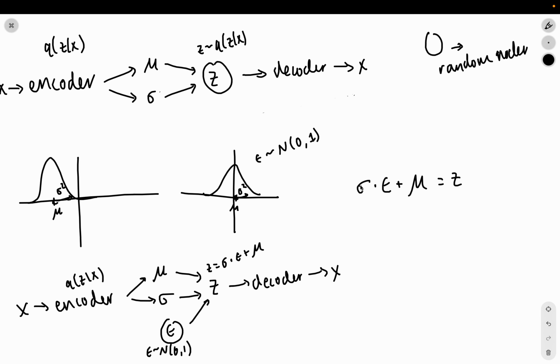So now back propagation nicely is able to flow through the network. And we don't care about this part, right? This part is not important to us. So we don't need to back propagate through there, and we can't because it's a random sampling. So what we've done is we've removed the randomness from our training algorithm. In reality, when we propagate forward, sure, we can randomly sample z. When we go backwards and we want to back propagate, we're going to have to externalize the randomness.